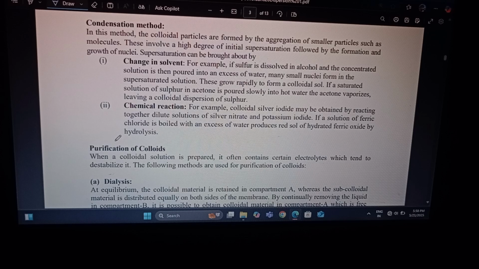Chemical reaction, for example: colloidal silver iodide may be obtained by reacting together dilute solutions of silver nitrate and potassium iodide. If a solution of ferric chloride is added to boiling excess water, it produces a red solution of hydrolyzed ferric oxide by hydrolysis.